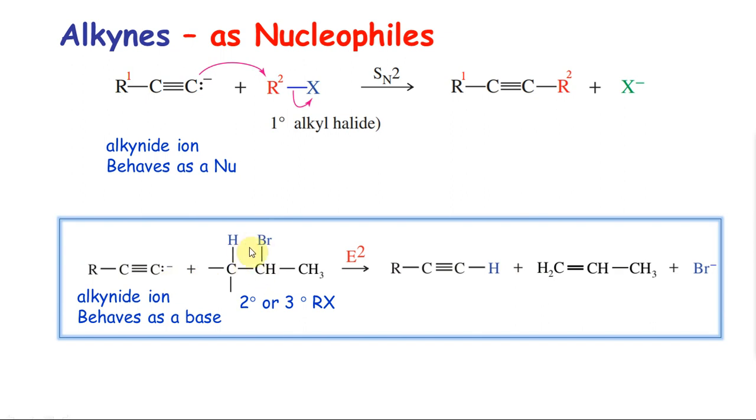So if I remove the HBr, I'll end up forming the corresponding alkyne. The hydrogen is attached to this, and this becomes the alkene and the corresponding Br minus. So when you want this reaction to happen, you want the RX to be 1 degree. 3 degree preferentially gives you an elimination reaction instead of substitution. So here you can clearly see SN2, whereas this is E2. 2 degree gives you a mixture, but more readily an alkene instead of a substituted product.